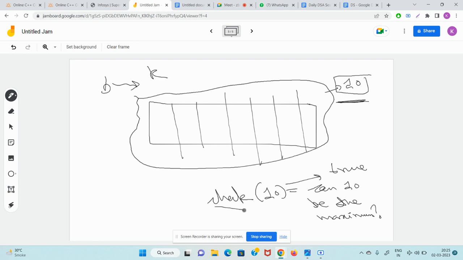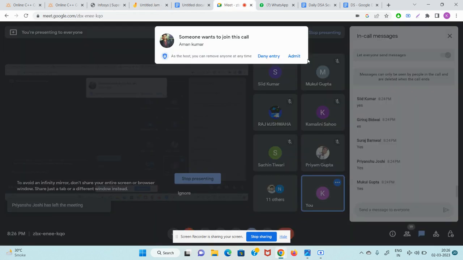How to make that check function, I don't know. But just assume that in this world, there is a magical function which will tell you if this number can become the maximum of this array, yes or no. Okay?